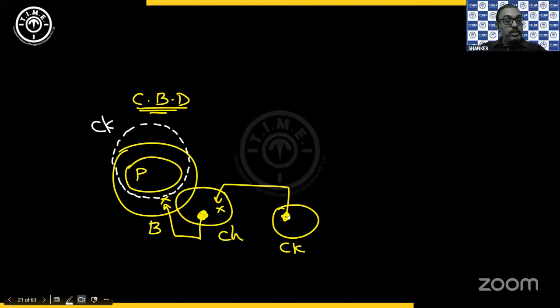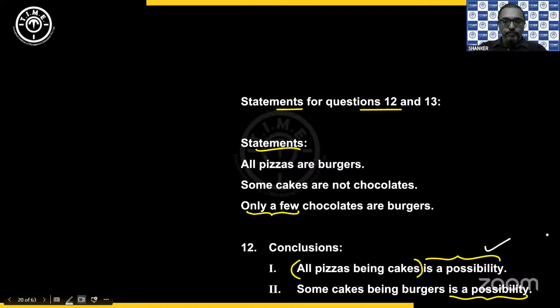All the pizza will be inside cake. And what is my original relation? Some cakes are not chocolates. Still, I am able to satisfy. See, some cakes are not inside chocolates. So these indications help you in understanding the movement of the circles. You will have a better clarity when you have these indications. So definitely it is possible.